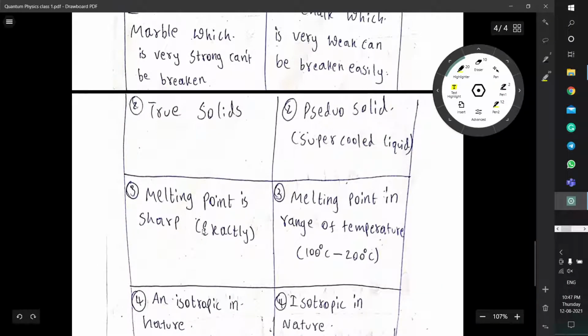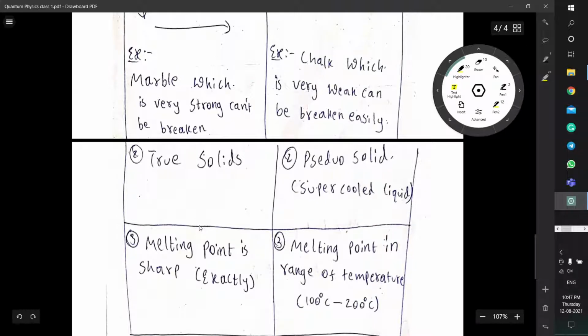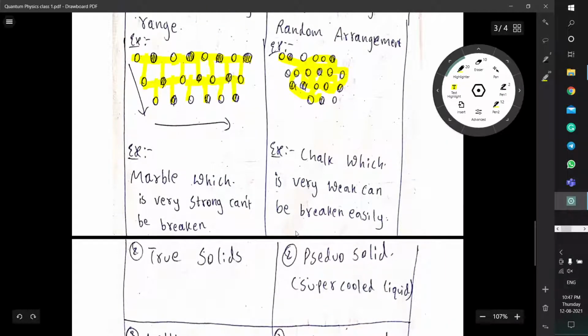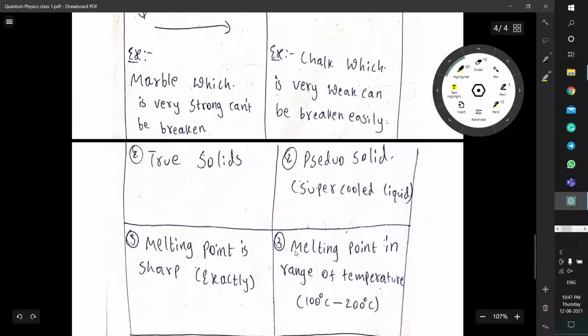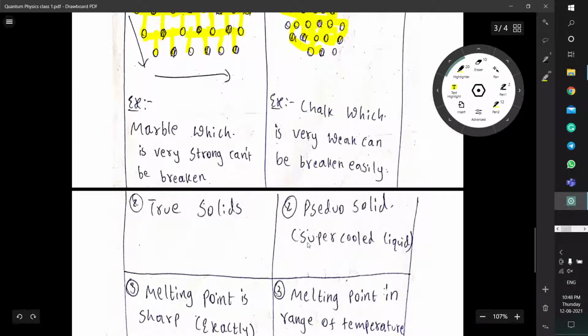The melting point is sharp, exactly. If we try to heat a solid that melts at a particular temperature, say 100 degrees, then we can call it a metal. If we heat a metal, it will heat up at 100 degrees centigrade, whereas heating chalk is meaningless. We will not have any particular temperature. In chalk we can't say that only this number of marble atoms and this number of chalk atoms are present.